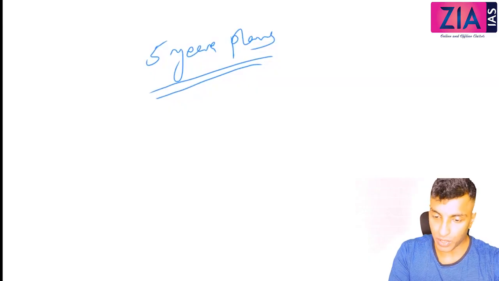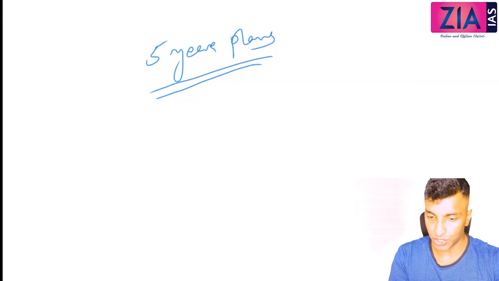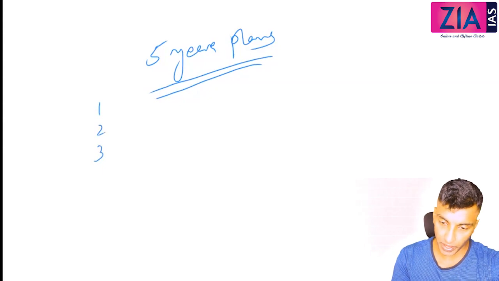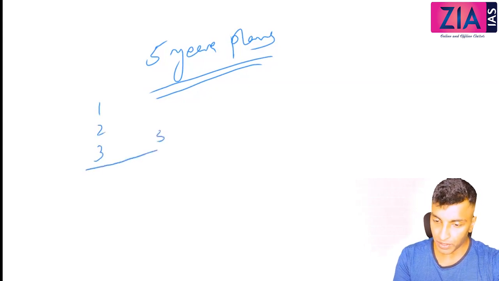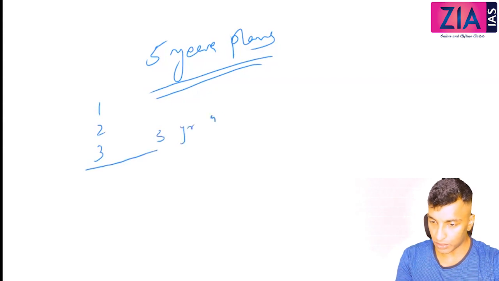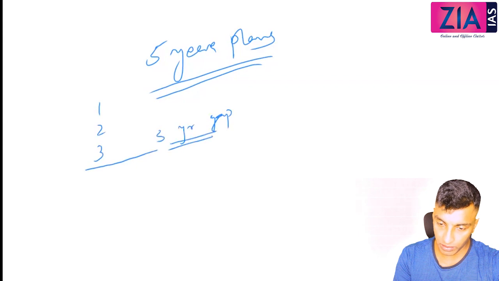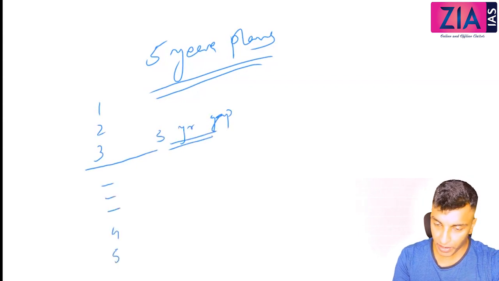Okay, so how to remember the plans? I'll tell you one short way to remember. You have 1, 2, 3, 5-year plans, and then after these there is a 3-year gap. So first 5-year plans and then a 3-year gap. Like 1, 2, 3, then you have 4, 5-year plans.